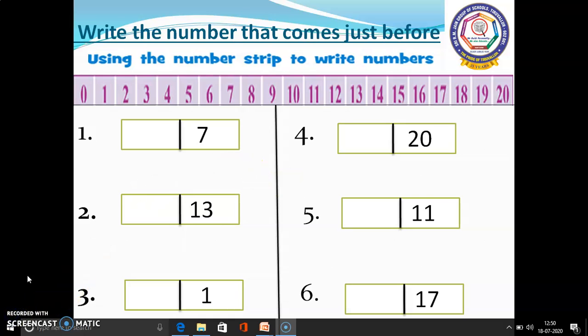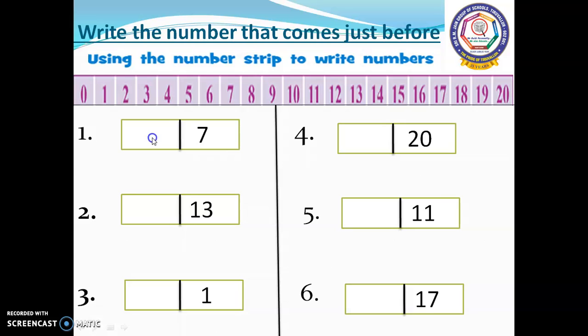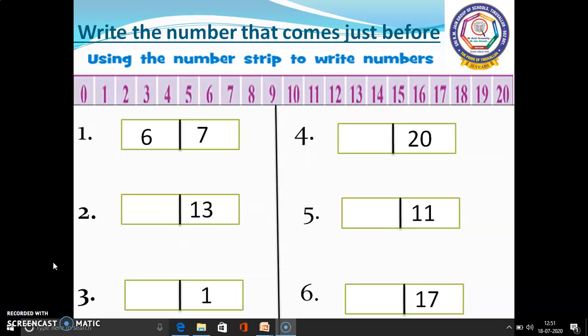In this page, we have to find out the before numbers by using the number strip. In this first sum, 7 is there. What number will come before 7? Yes, 6 is there, right? So we have to write 6. So the number 6 is just before 7.